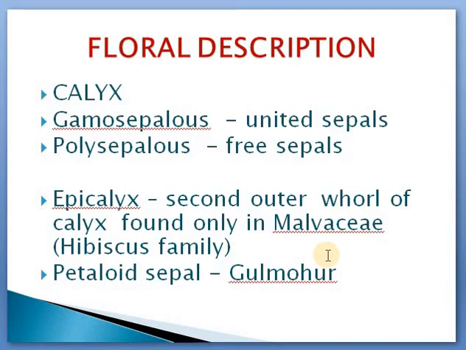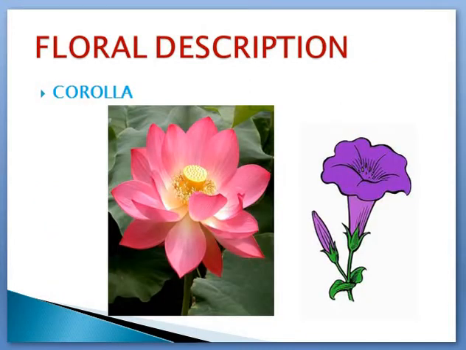Next is about petaloid sepal. In some of the plants, the sepal looks exactly like petal. That means the sepal becomes very colorful, attractive, and for such an adaptation, one best example is Gulmohar. What is Gulmohar? It is flame of forest. Okay, so this is about the floral description of calyx.